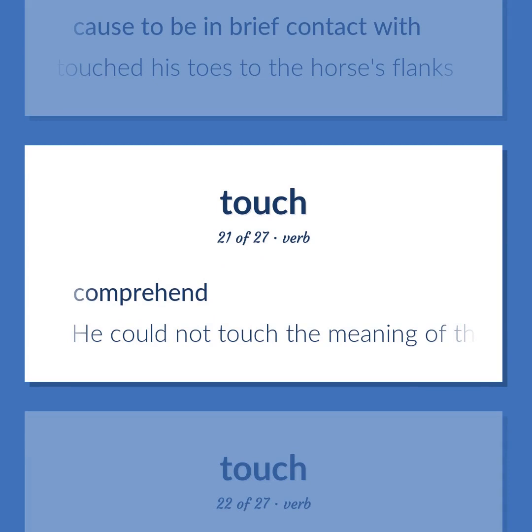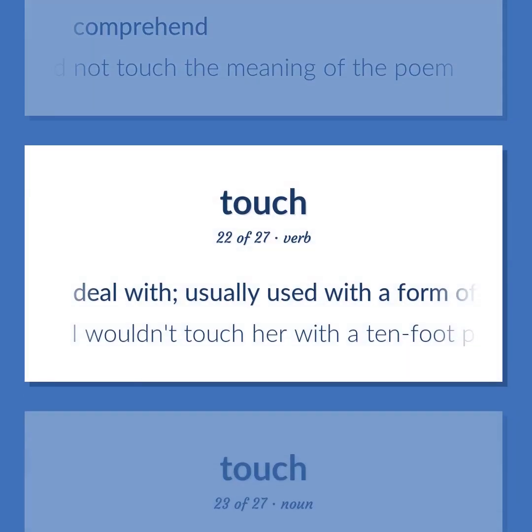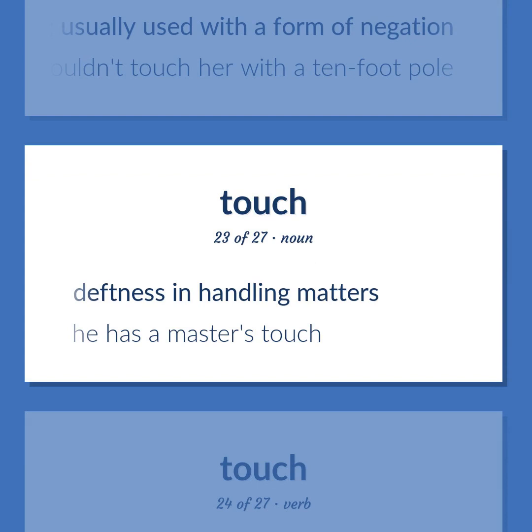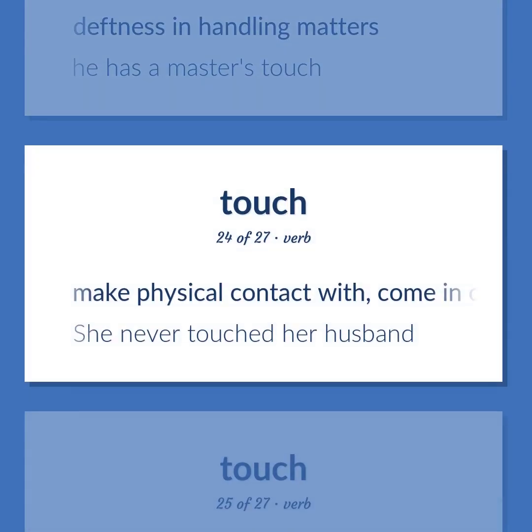Comprehend. He could not touch the meaning of the poem. Deal with. Usually used with a form of negation. I wouldn't touch her with a 10-foot pole. Deftness in handling matters. He has a master's touch. Make physical contact with. Come in contact with. She never touched her husband.